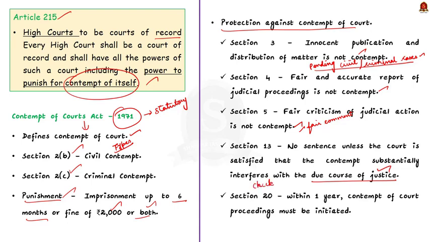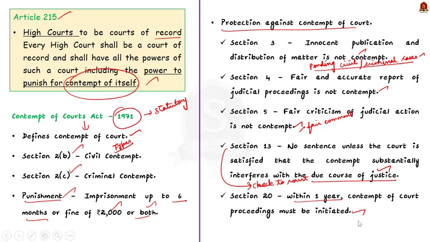Finally, there is section 20. Section 20 places a time limit to initiate contempt of court case proceedings. Section 20 places a limit of 1 year from the date on which the contempt is alleged to have been committed. After this period of 1 year, contempt of court proceedings cannot be initiated. So, this is all with respect to the constitutional and statutory basis regarding contempt of court.